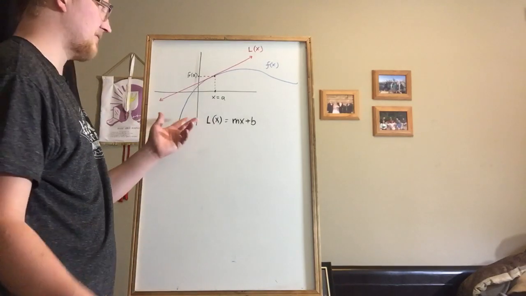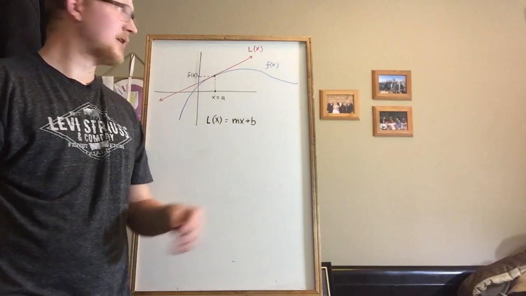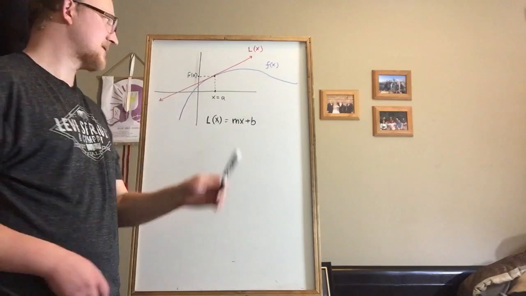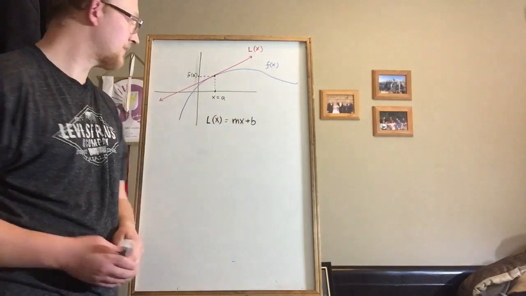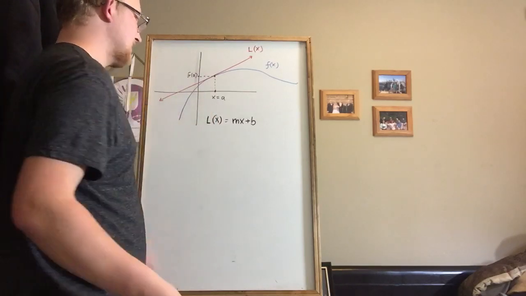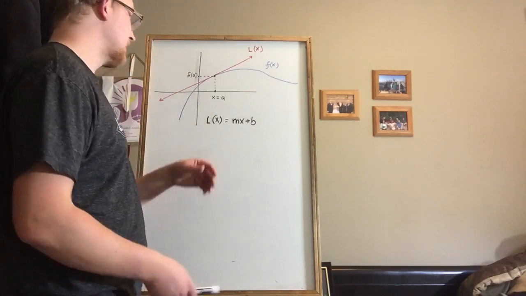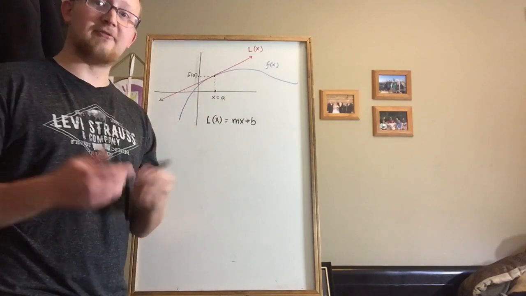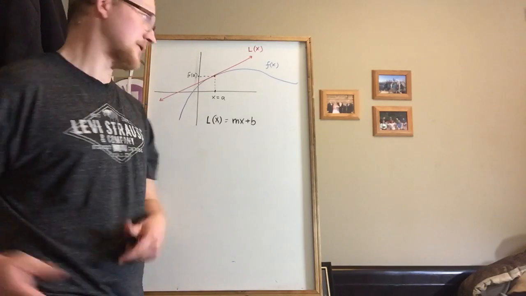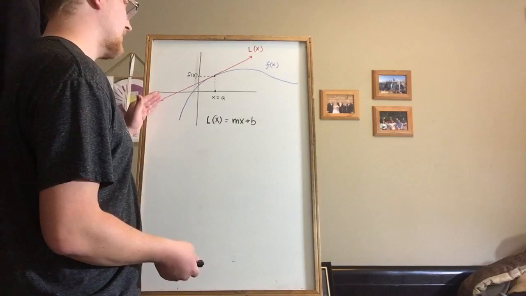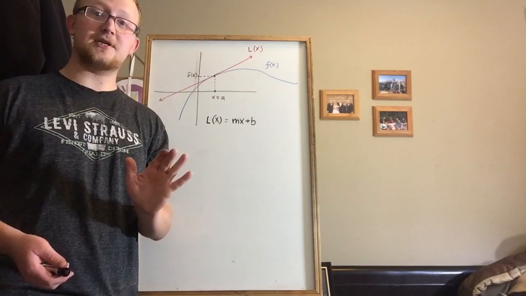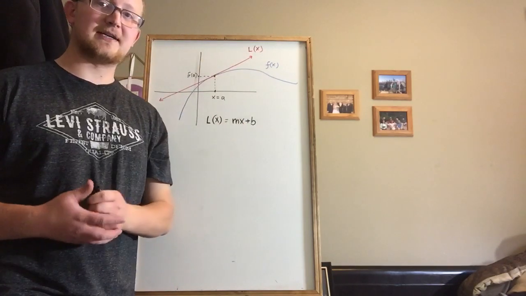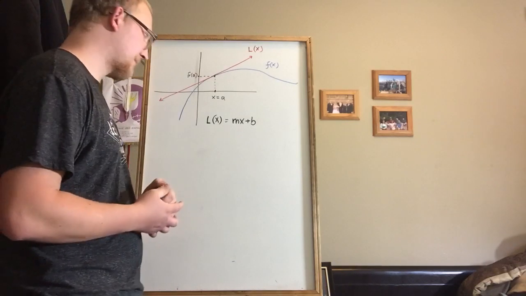What's going on here is we're taking some function f of x. It could be any function, as long as it's differentiable. And we're evaluating f of x at some point when x equals a. So when x equals a, that means we're plugging in a for the x part of the function. If we plug in a to f of x, the output is going to be f of a, in other words, what that function is when x equals a. And that's going to give us a line. If we take the tangent for the slope, that's going to give us a tangent line. And we're going to call that line big L of x, and that's the linearization of f of x.